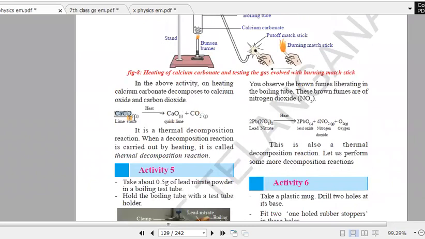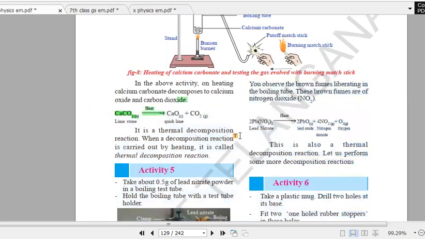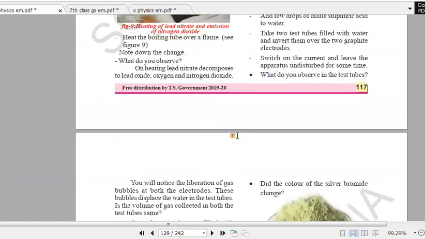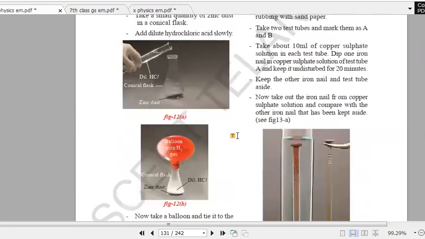Here we have calcium carbonate. When it is heated, we get calcium oxide and carbon dioxide. This is a decomposition reaction. Simply, we have displacement and double displacement. In displacement, one atom gets displaced. In double displacement, two atoms get displaced.